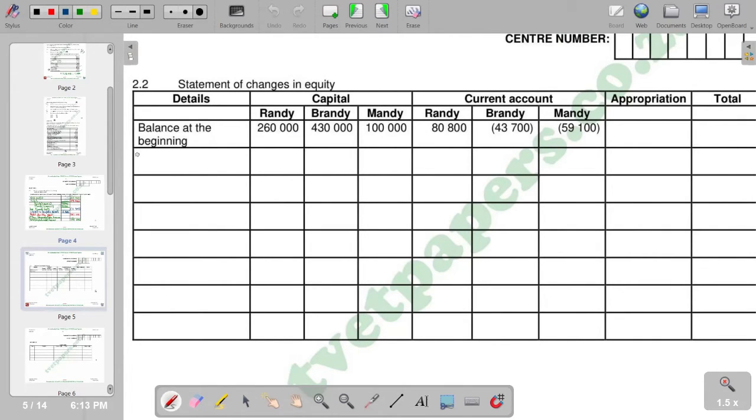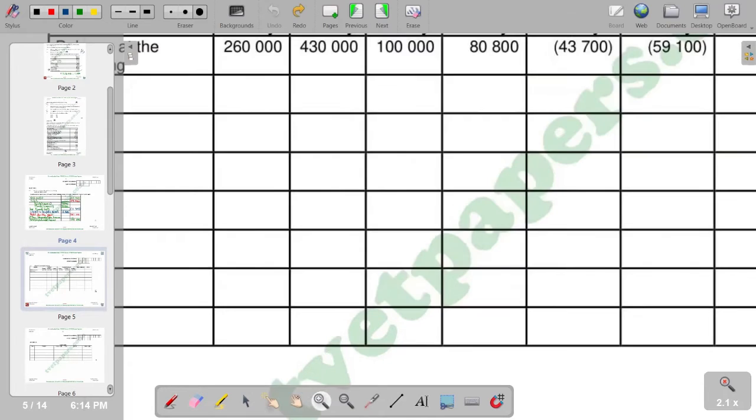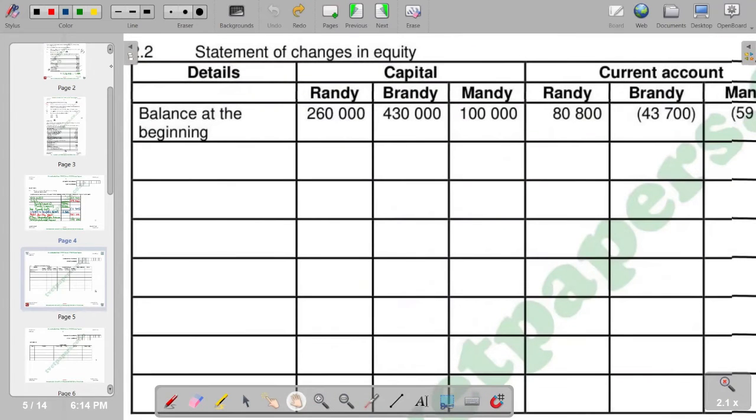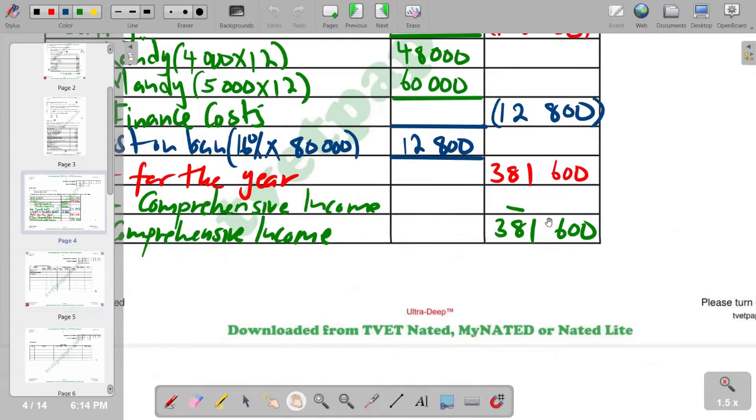So here we can say total comprehensive income for the year, and the figure that we got, remember, is 381,600.